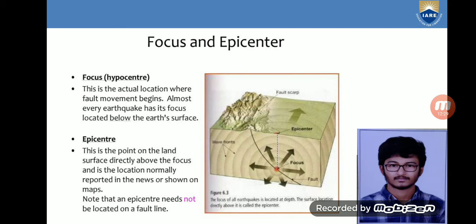See, in the image you can see the point of focus. From the focus, the energy has been released in all directions. But the fault has occurred, you can see the fault scarp, which is away from the focus and also away from the epicenter. By this we can understand the distance between the focus and the fault.